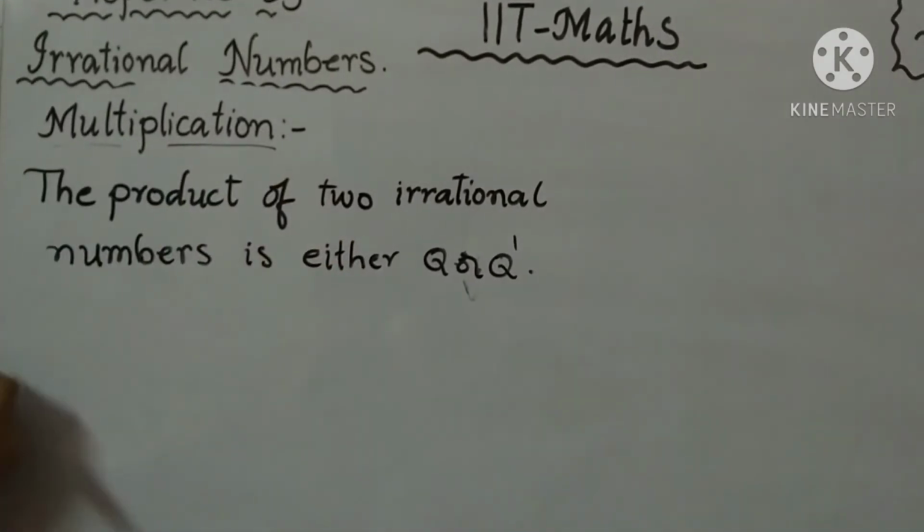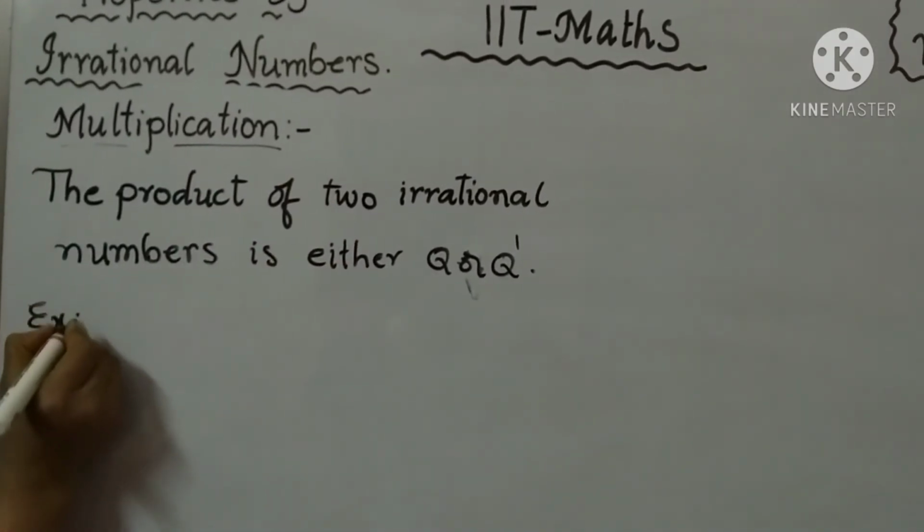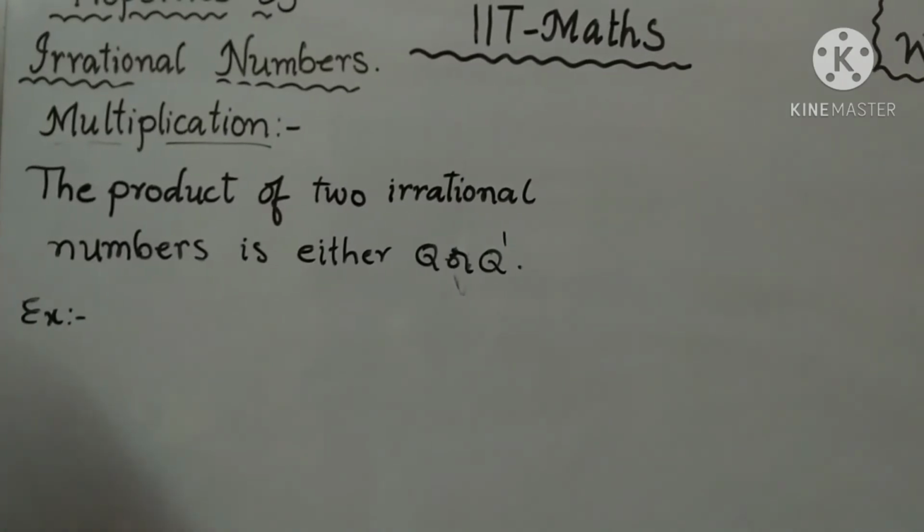Product means multiplication. So we have to take one example.